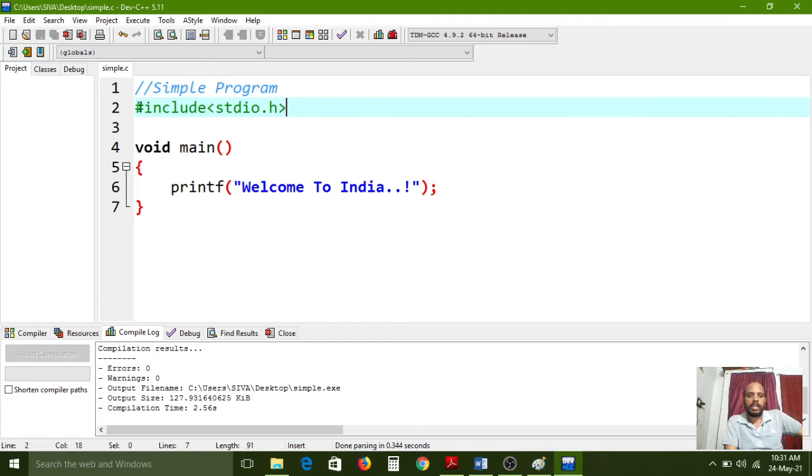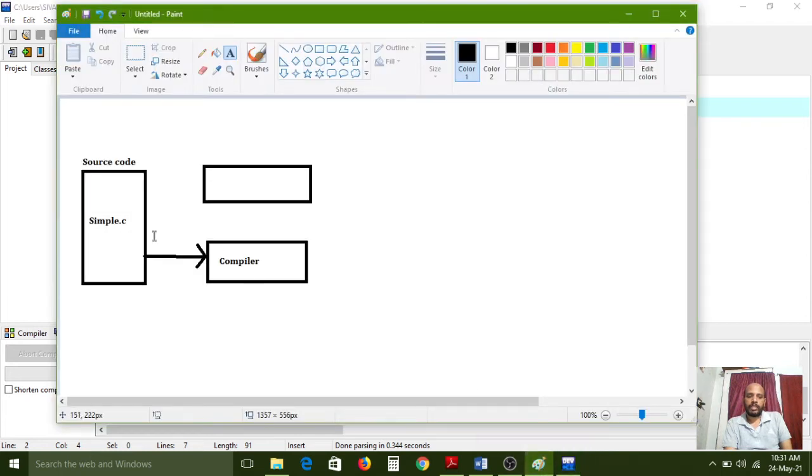All of you carefully observe. Here in the simple program, #include is one preprocessor directive found. So the compiler also gets stuck here while reading, and it understands this is a preprocessor directive. First we need to transfer this entire file to the preprocessor. The above box is the preprocessor.